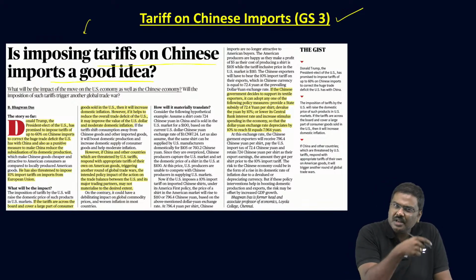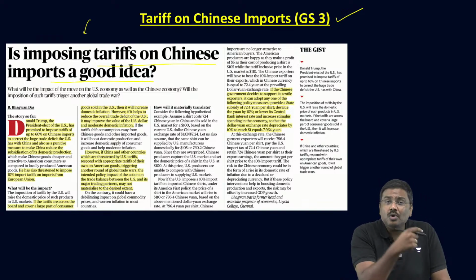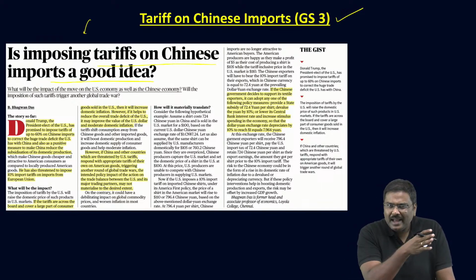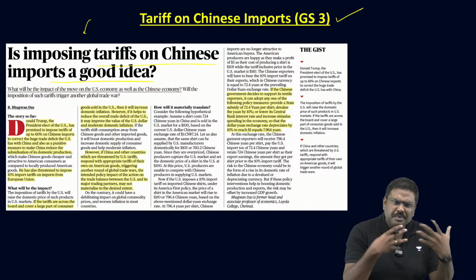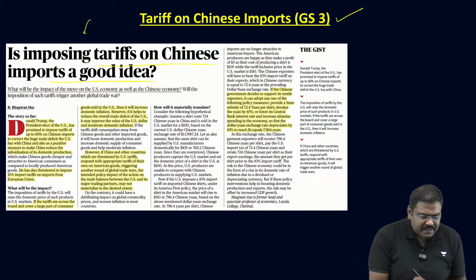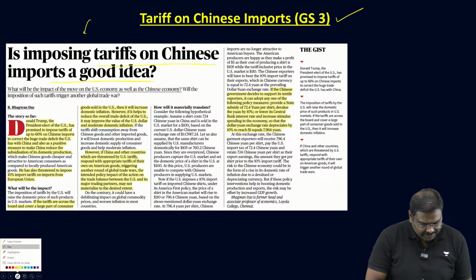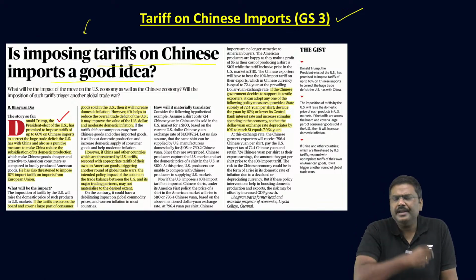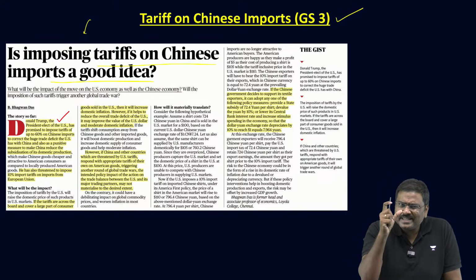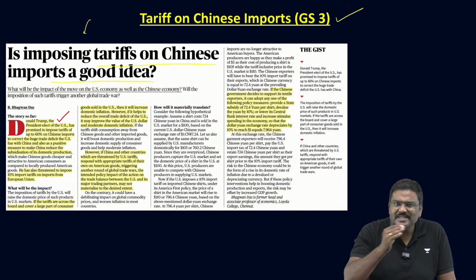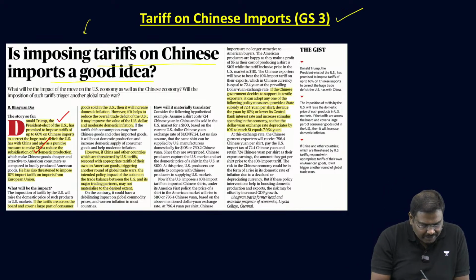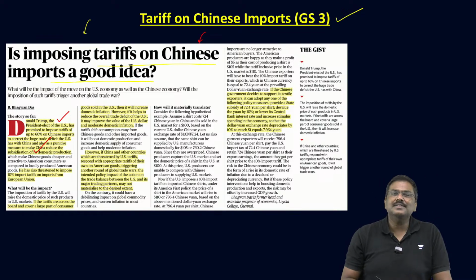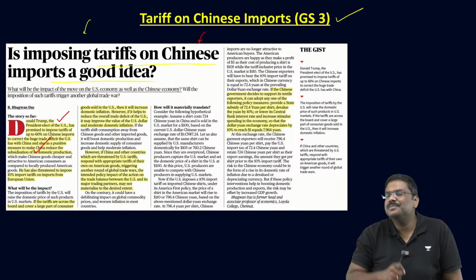The presidential elections in USA are over. Mr. Donald Trump has been elected as the next president. Now, during the election rallies, or even as a proposal, he has stated that once he becomes the president, he will be imposing a high amount of tariffs on imports from China. He has proposed to impose a 60% tariff on Chinese imports and 10% tariffs on European Union imports. This article discusses the likely impact of this policy.